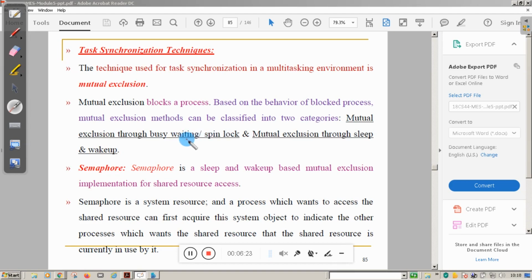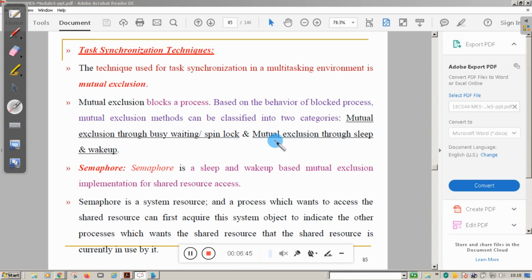This is not a good method, because here it will use lots of CPU energy, or CPU utilization. It will make heavy use of the CPU. Instead of that, the second option is better. That is which one? Mutual exclusion through sleep and wake up.